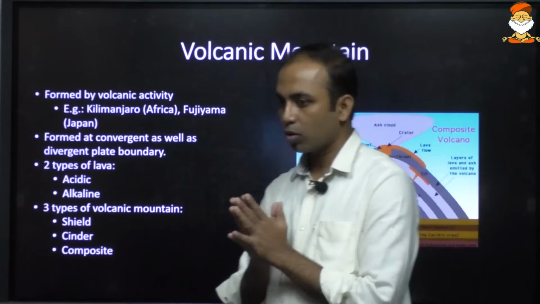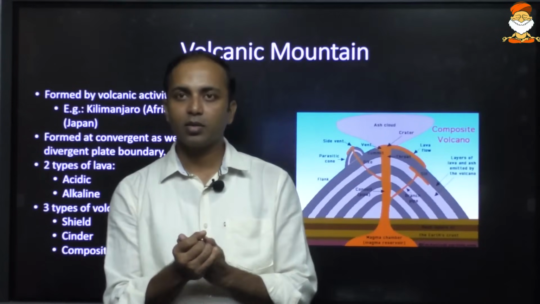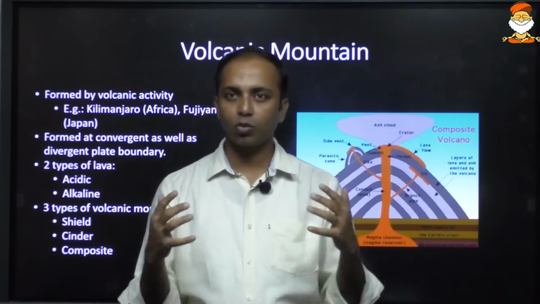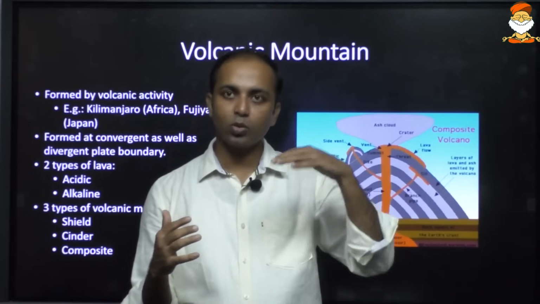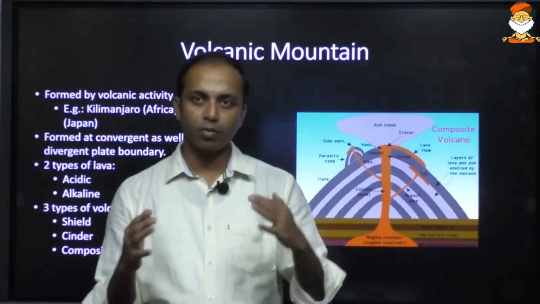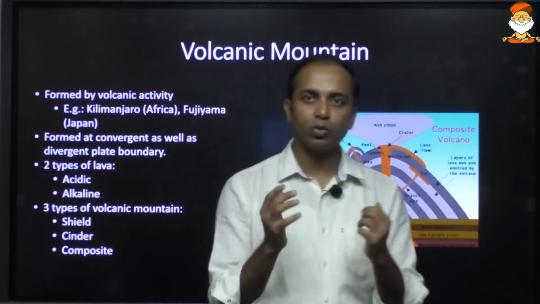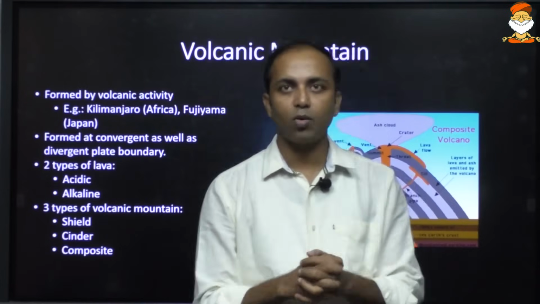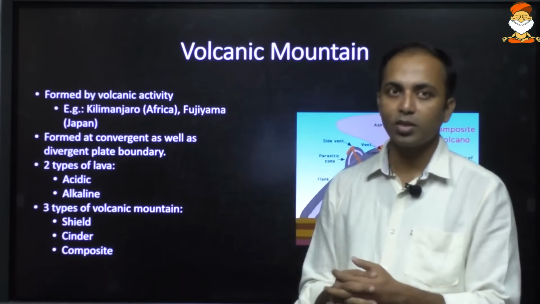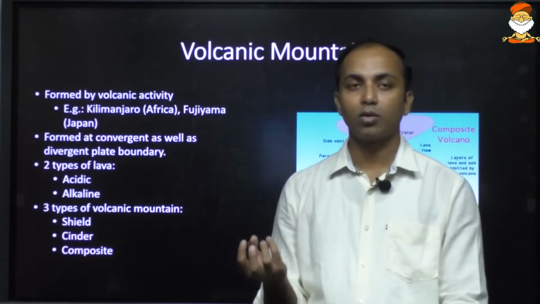Volcanic mountains form because of magma and volcanism, and where do we get to see this magma? In those regions where there is at least one oceanic plate. So it is formed where continental and oceanic plates converge, and also where oceanic plates converge. Volcanic mountains can also be seen in those regions where there is a volcanic hotspot.